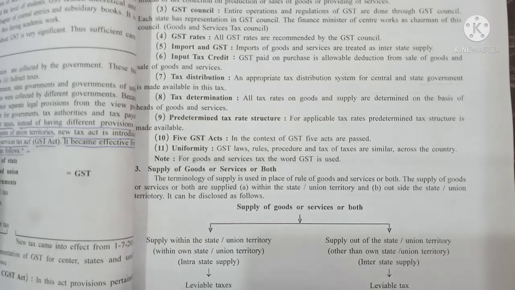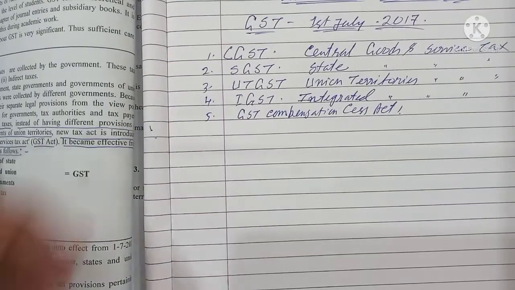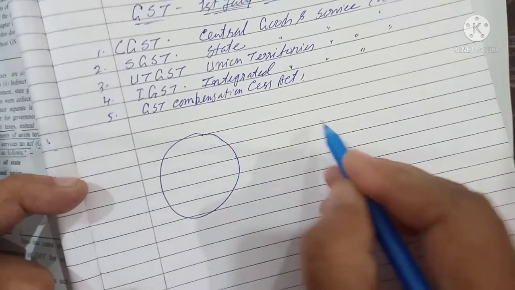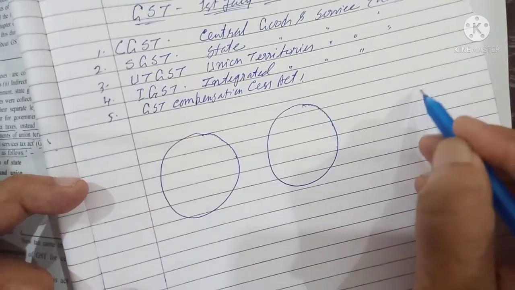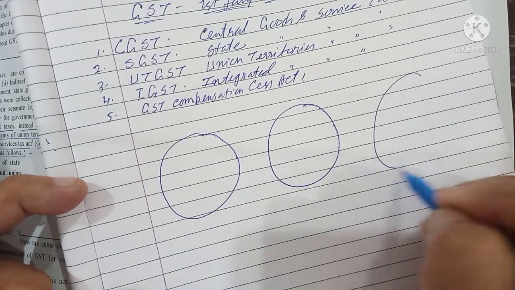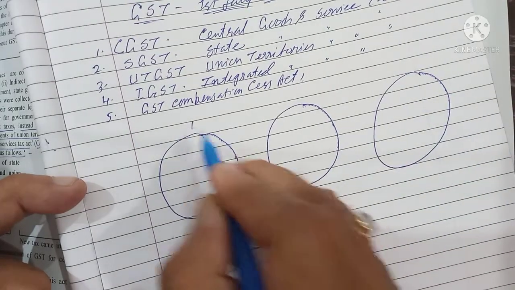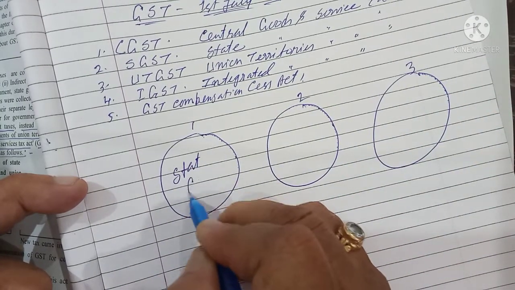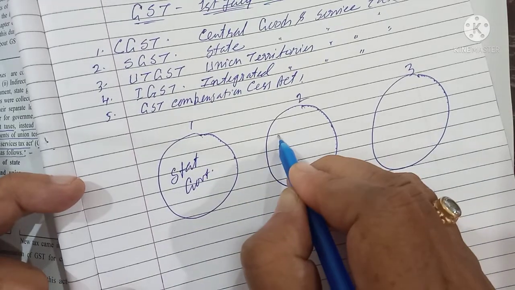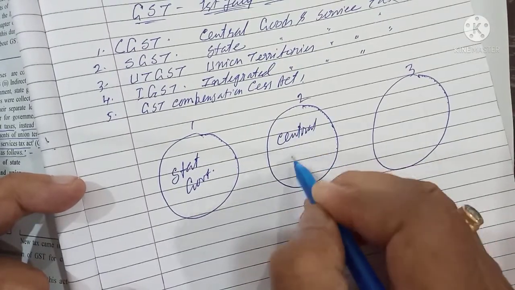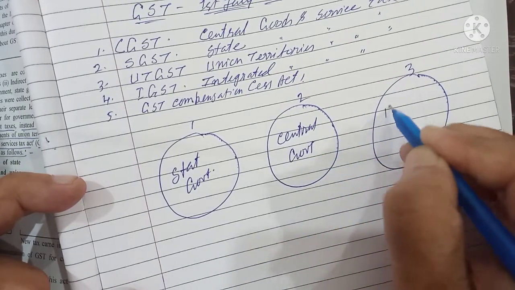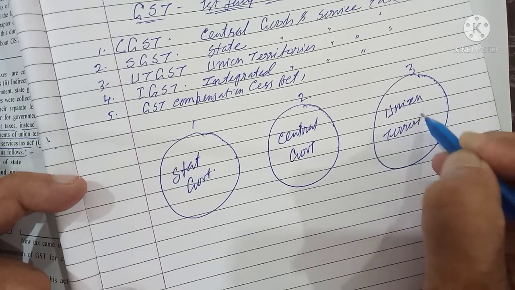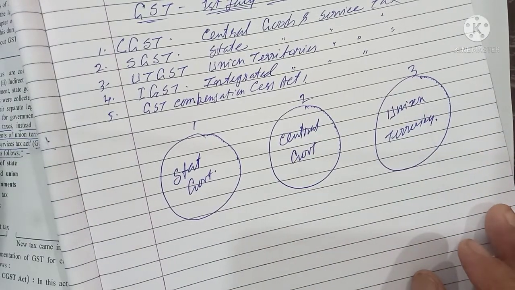I want to explain it here. Three things are coming, keep them in mind: the state government, the central government, and the union territory.